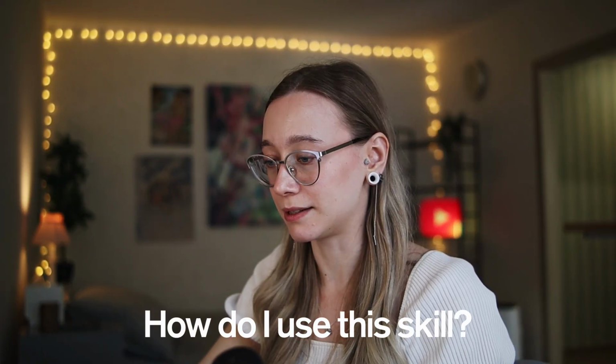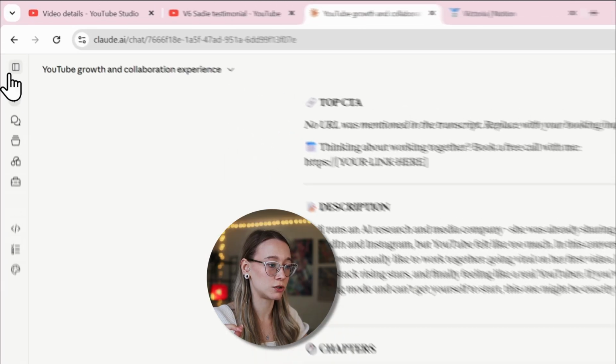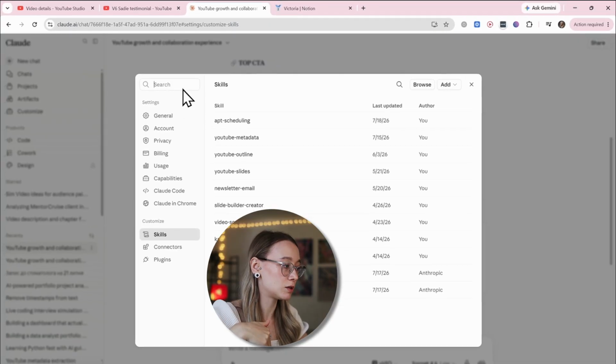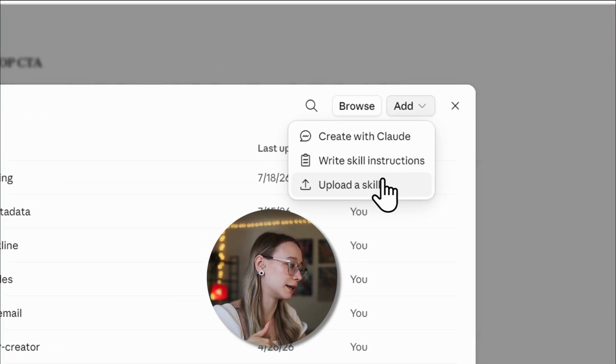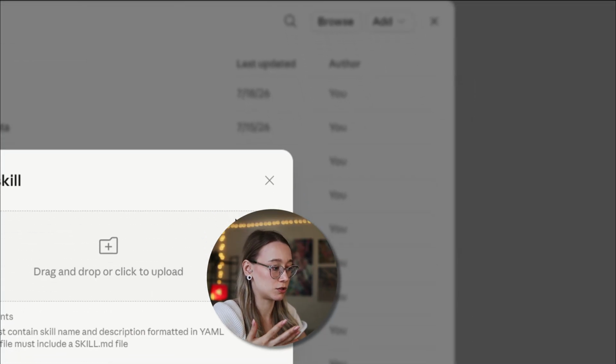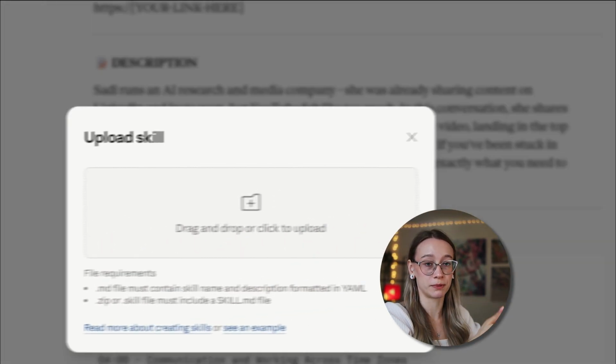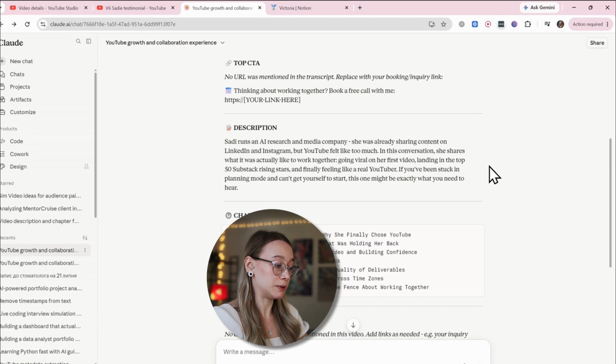But before that, you're probably asking, how do I use this skill? No worries, I'm gonna show you right now how to upload a skill. So you go to customize, Claude customize, then there's a skill page and you click add and you click upload a skill and then you just click upload, and since I'm gonna share the skill with you, you'll be able to upload it to Claude. Just like that, it's uploading and ready.